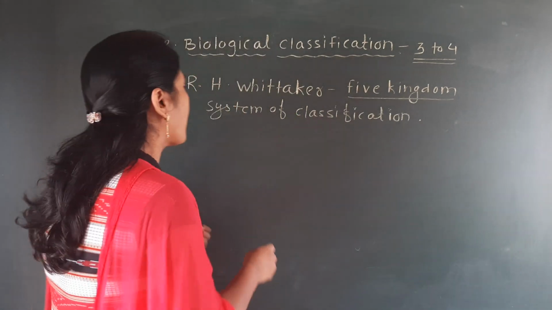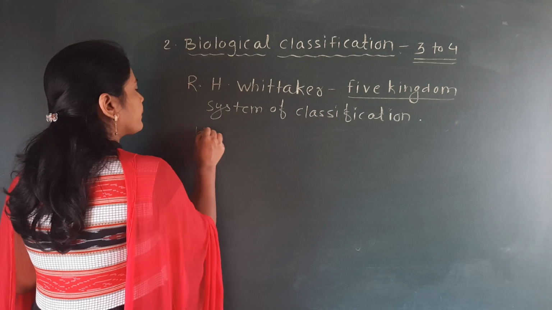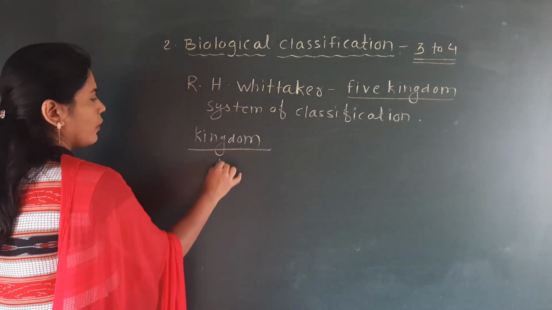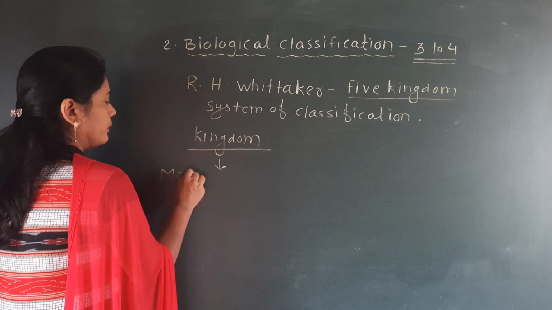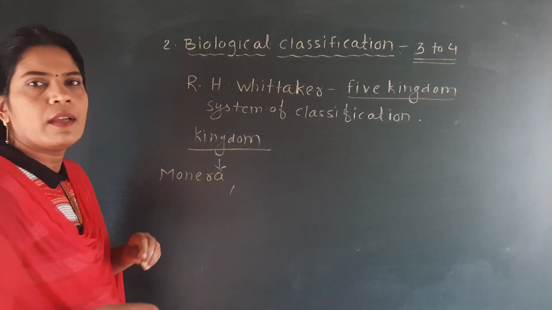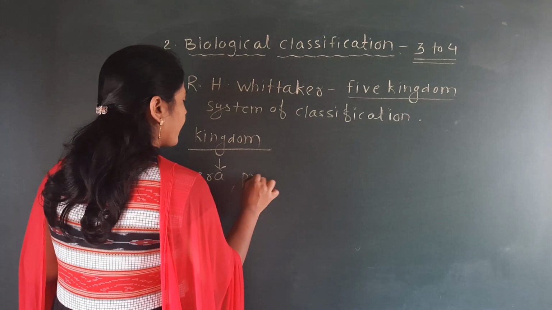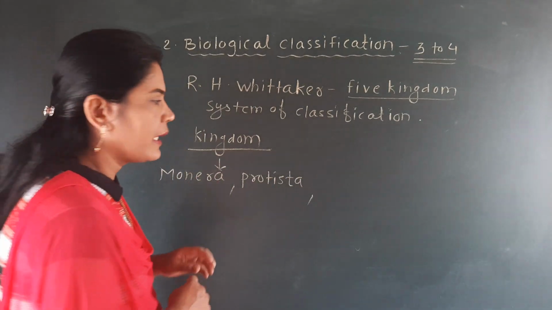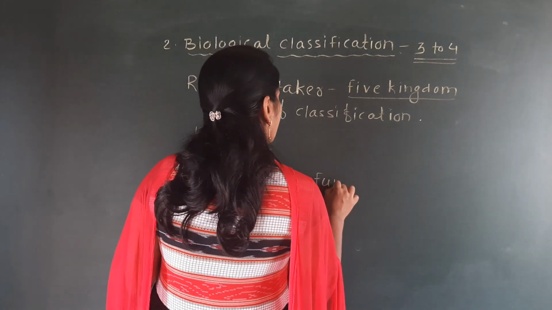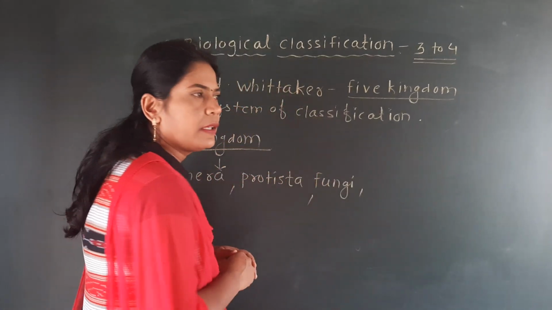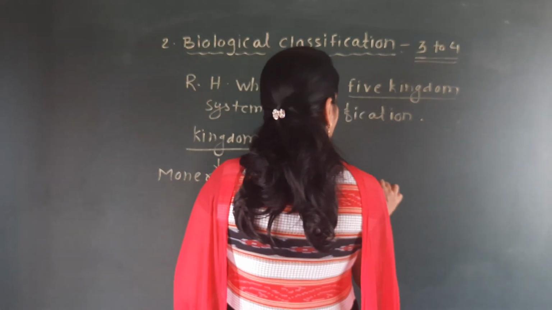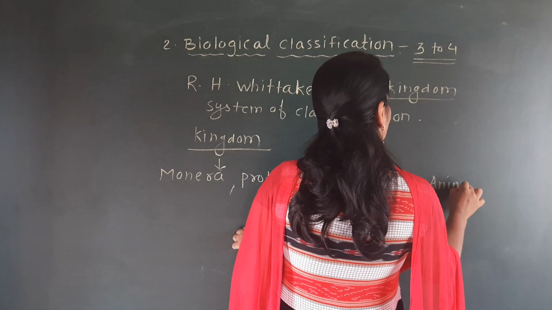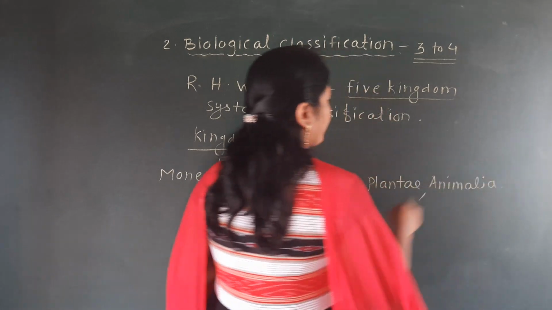Which are those five kingdoms introduced to us by the scientist Whittaker? Those kingdoms are kingdom Monera, kingdom Protista, kingdom Fungi, kingdom Plantae, and kingdom Animalia.